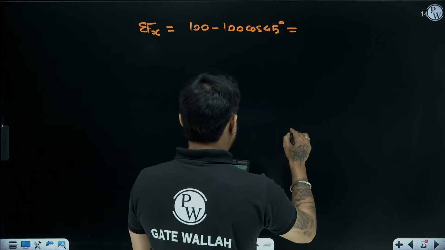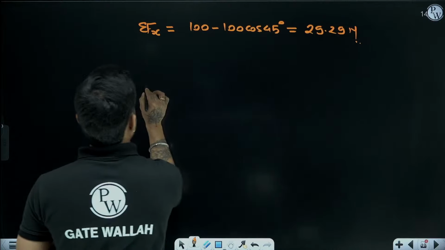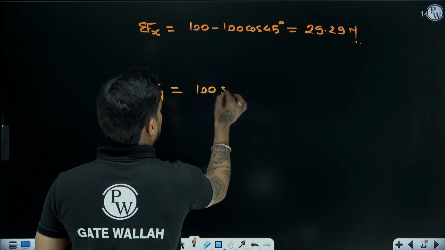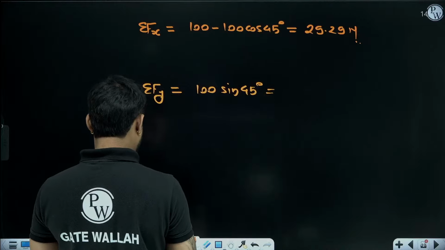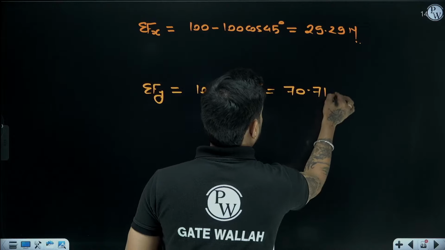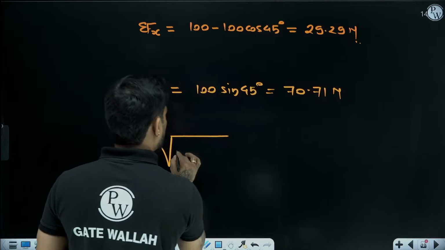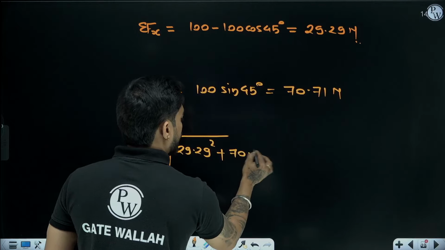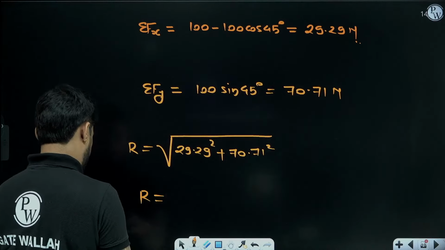It is 29.29 Newton. Then summation of Fy will be equal to 100 sin 45. What is 100 sin 45? It is 70.71 Newton. So the resultant will be root over 29.29 square plus 70.71 square. How much is this?